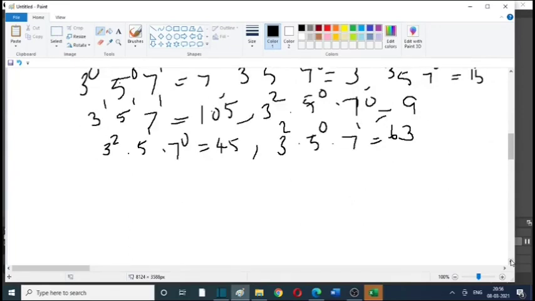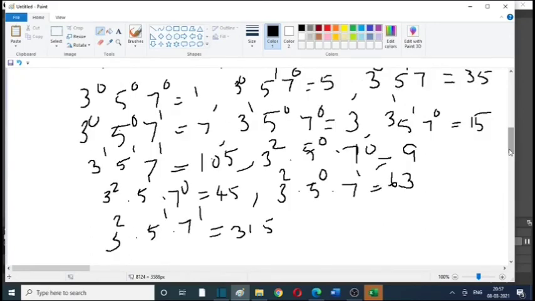Next, 3 squared into 5 raised to 1 into 7 raised to 1, which is equal to 315. Now one thing is missing: 3 raised to 1, 5 raised to 0, 7 raised to 1, which is equal to 21.